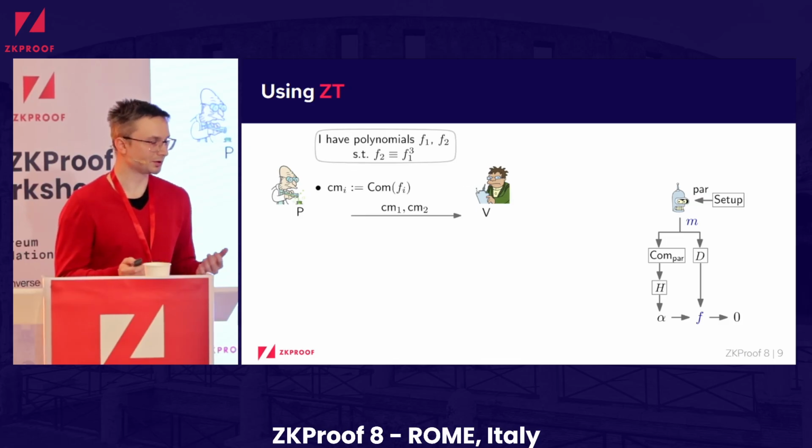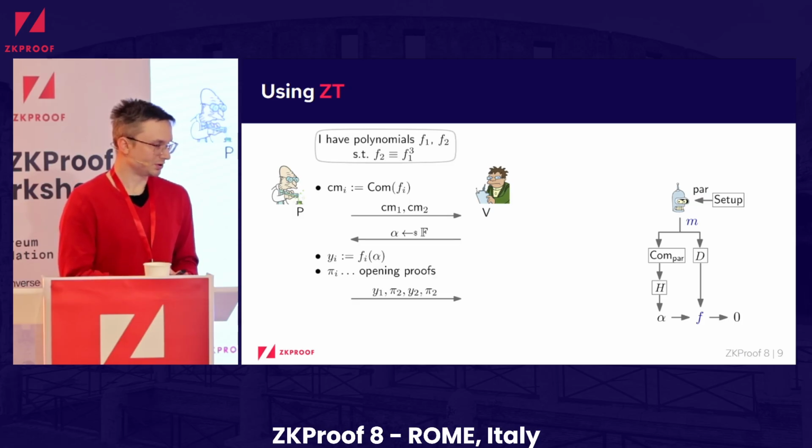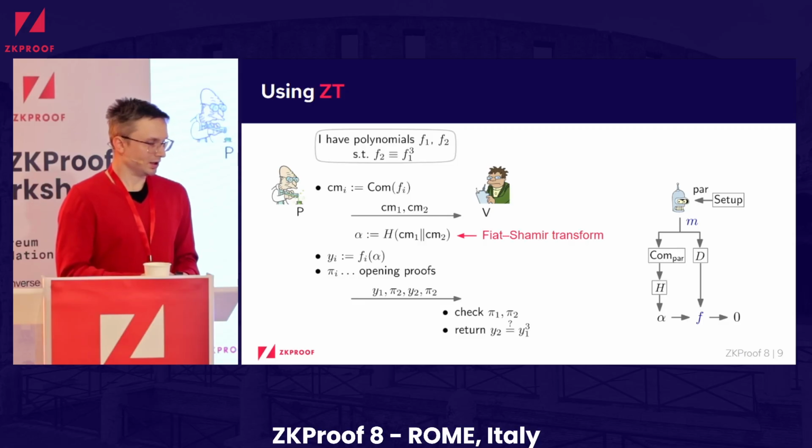So the way it then works is we use some polynomial commitment scheme. We commit to our 2 polynomials as the first message. Then we receive back this evaluation challenge alpha. We send the 2 evaluations and also these 2 opening proofs to the verifier, who then checks these opening proofs and also checks that y2 equals the cube of y1, and accepts if all of these checks pass. Then one can apply the Fiat-Shamir transform.